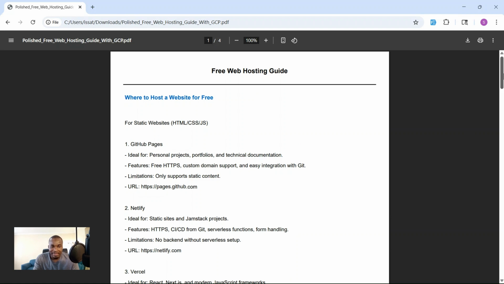But for GitHub, you can see that you have limitations. It's only supported for static content, but you get some free features like free HTTPS, custom domain support, and easy integration with Git.